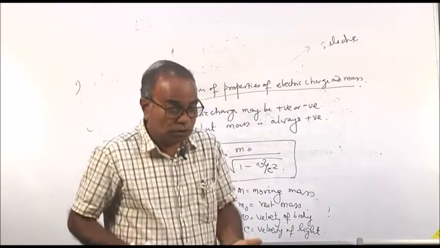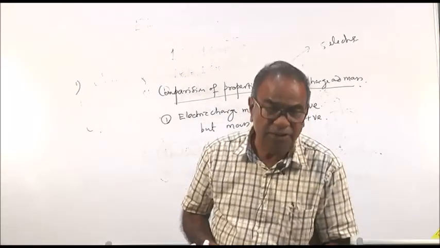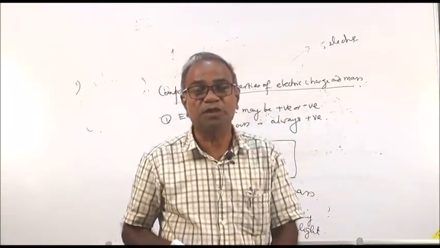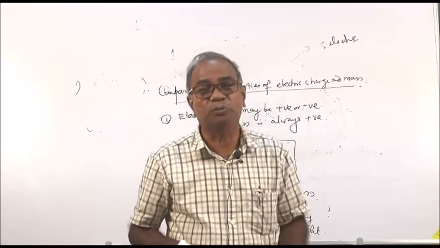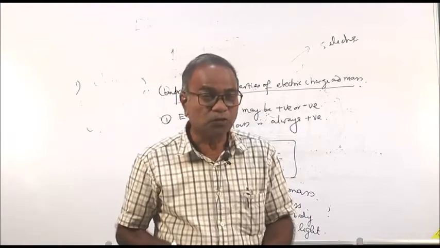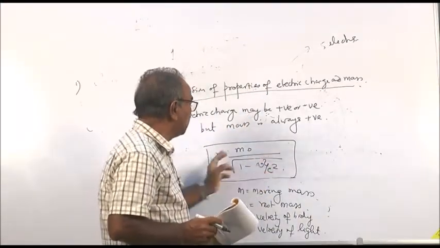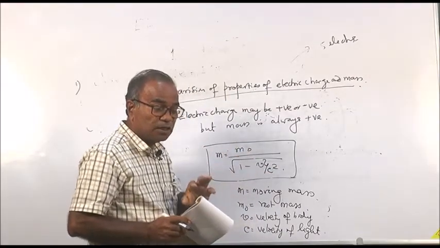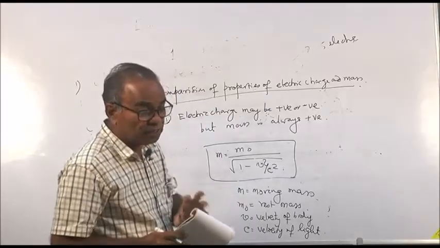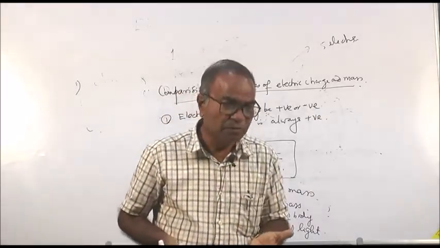You can ask whether it is changing. Yes, it is changing, but we take the mass of the book as constant, because when we are moving, our velocity is not comparable to the velocity of light. So, v is very small compared to c. So, this is negligible, then we take m is equal to m0. But if a body moves with a light velocity, then its mass will not be a constant quantity.